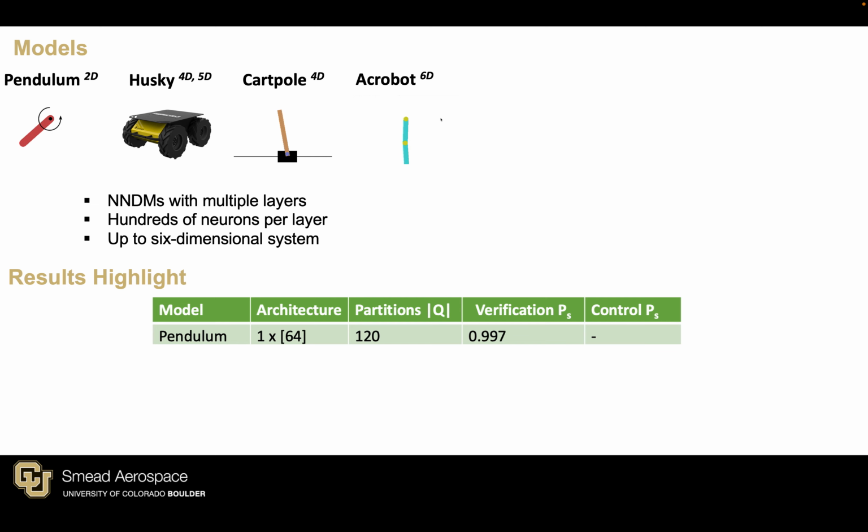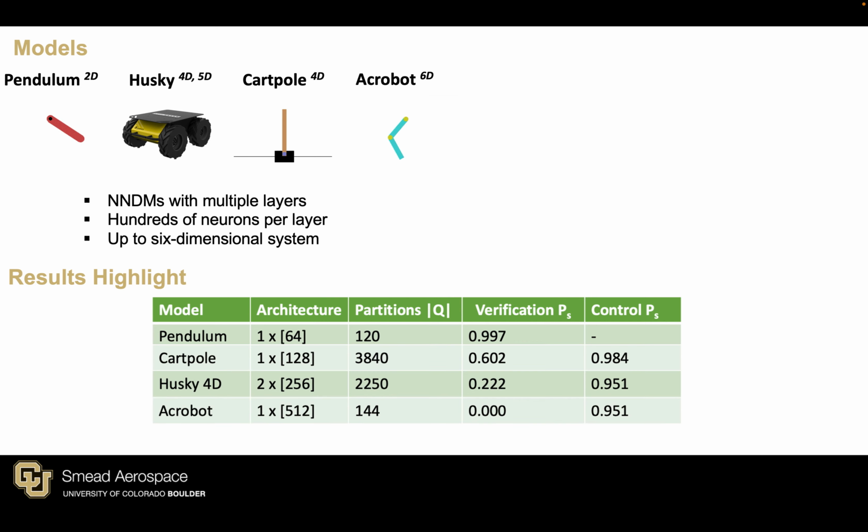For the pendulum model, we observed that for an architecture of 1 layer with 64 neurons and 120 partitions, we are able to guarantee safety with 99.7%, and hence an additive controller is not needed. For the carport model, we could guarantee 60% of safety, and hence our control approach had to kick in to increase this probability beyond 95%. The same is observed with the Husky and Acrobat.